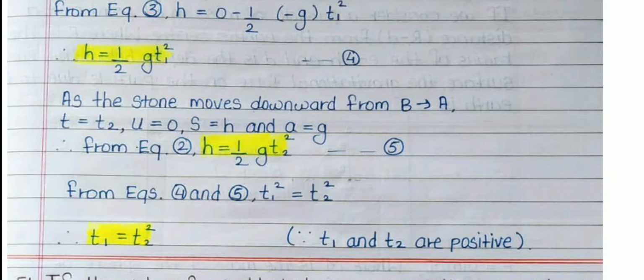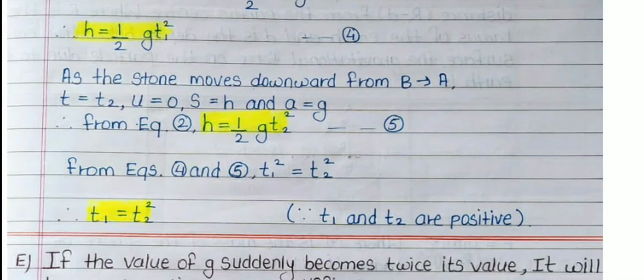As the stone moves downward from B to A, t = t2, u = 0, s = h and a = g. So that from equation 2, h = 1/2 g t2², equation 5. From equations 4 and 5, t1² = t2². So that t1 = t2.